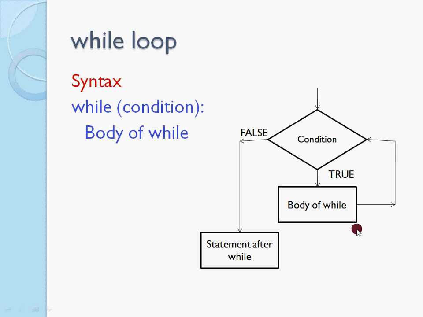So in the flow chart, first we check for the condition. If the condition is true, the body of the while loop gets executed. Next, again it moves on and checks for the condition. If it is true, the body of the while loop is executed. So this part is repeated again and again until the condition is false. Once the condition is false, it comes out of the block and moves to the statement after the while.